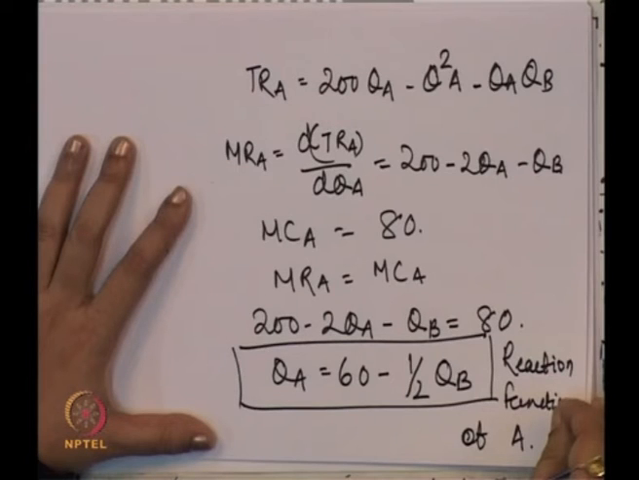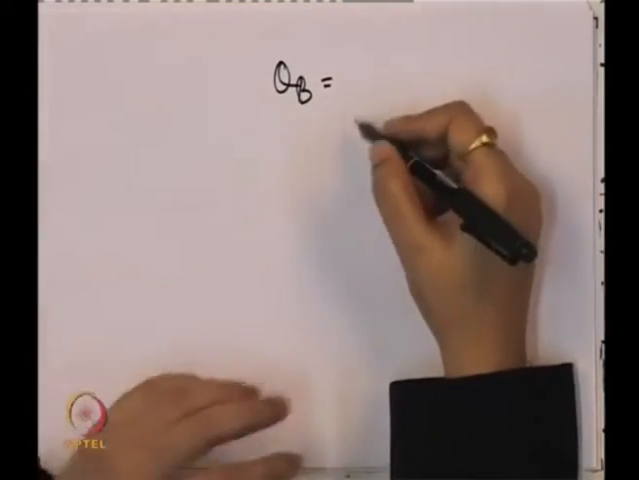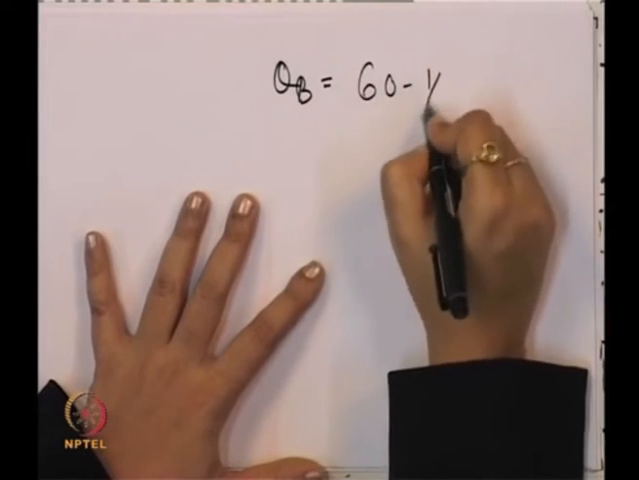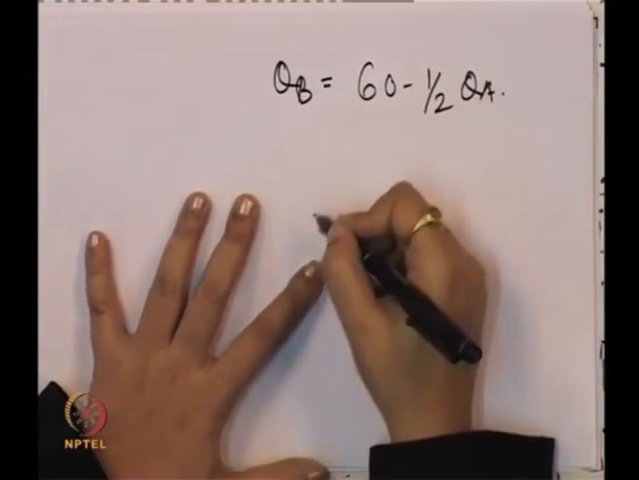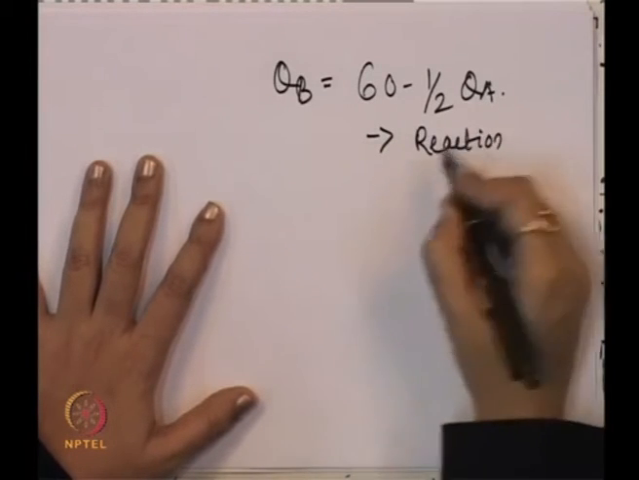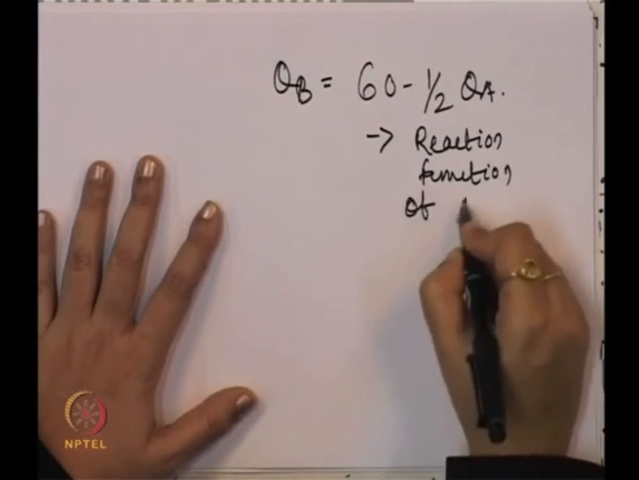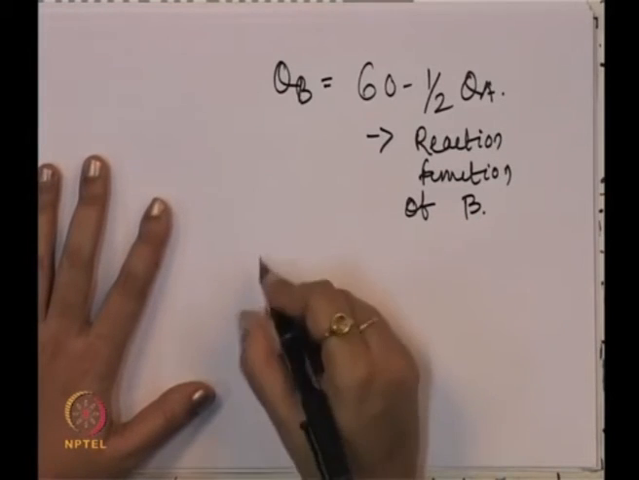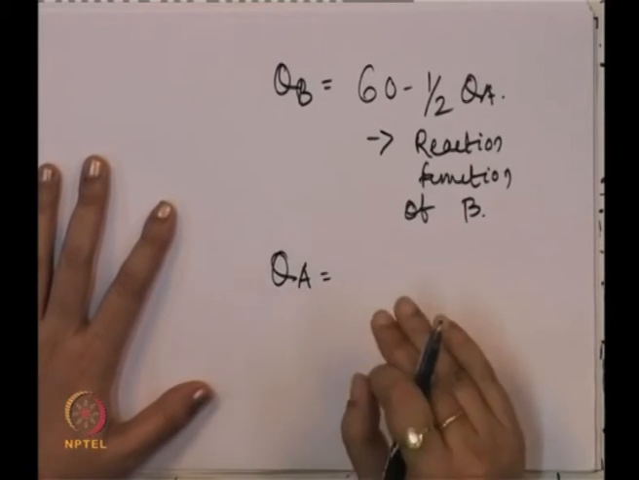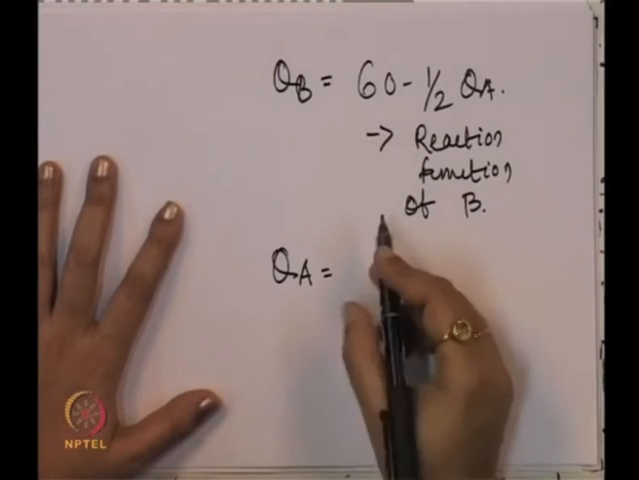Similarly, for B, we can find out QB is equal to 60 minus half QA. I am not getting into the detail of the derivation. This is the reaction function of B. Now to solve the value of QA and QB, we can just put the value of QA in the equation of QB, or QB in the equation of QA.